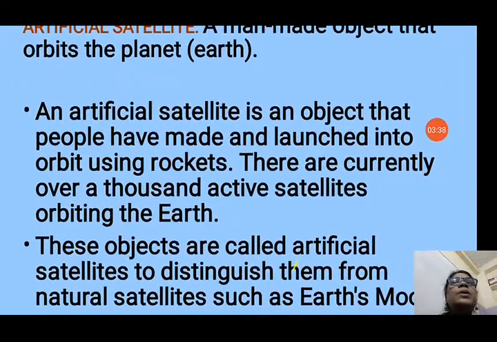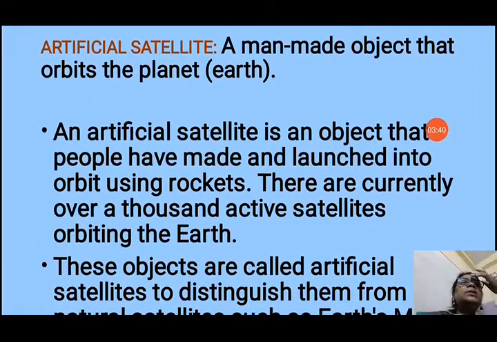Now the next topic is artificial satellites. Let us see what an artificial satellite is. It is a man-made object that orbits the planet Earth. Because it is man-made, it is known as artificial. The natural satellite of the Earth is the moon, but man has also made many artificial satellites to orbit the planet Earth to get many types of information. An artificial satellite is an object that people have made and launched into orbit using rockets.